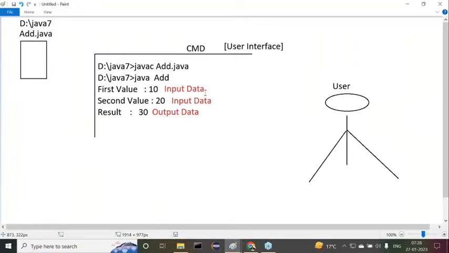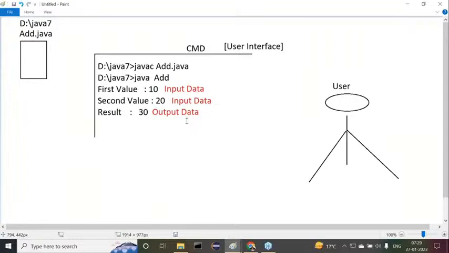Everybody understand this clearly now. So this bridge, this command prompt, is acting as a user interface. And which type of data is this user interface supporting? Here we have taken the command prompt. What type of data is it supporting? Is it supporting only character data or any graphics? Is the command prompt displaying any images to us? Is it displaying any text fields or radio buttons or checkboxes like that? No, the command prompt is not providing graphics related content.